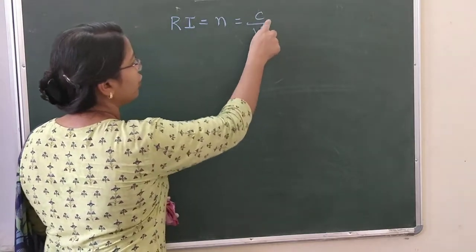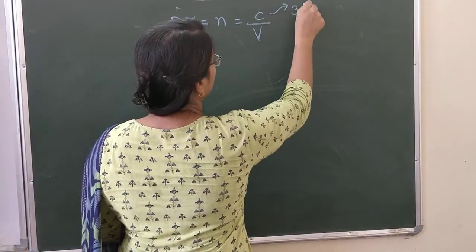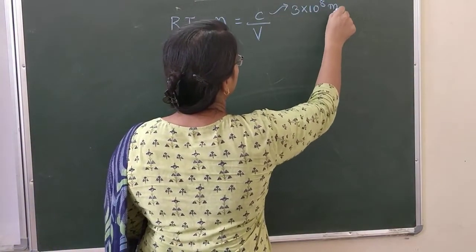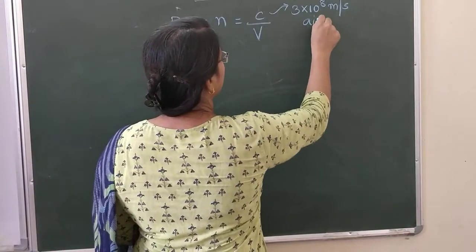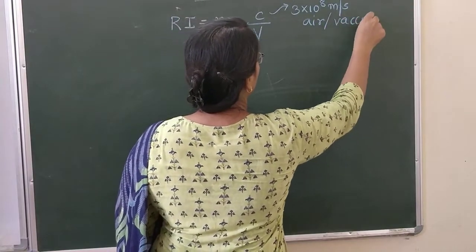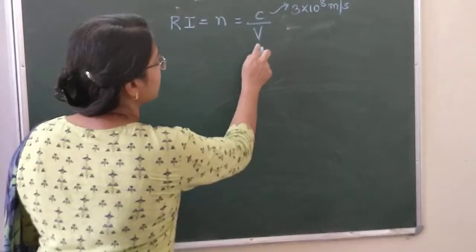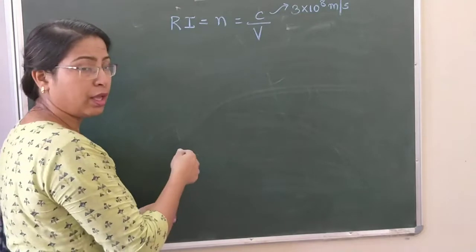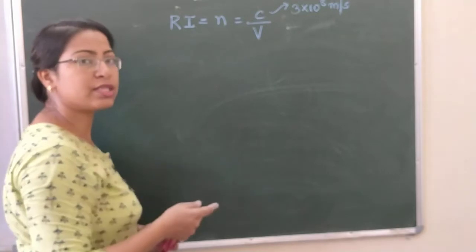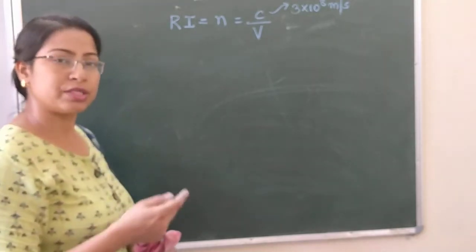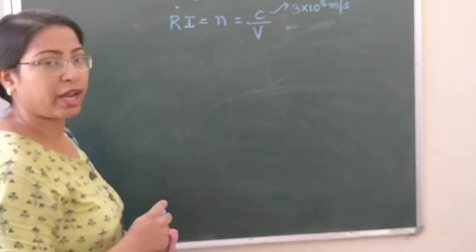That means it is the ratio of the velocity of light in two mediums. c is 3 into 10 to the power of 8 meter per second, the velocity of light in air or vacuum medium, and v is the velocity of light in the second medium. The velocity of the ray of light changes when it moves into the material medium, and that is the reason why the refraction through the prism depends upon the material of the prism and upon the refractive index.